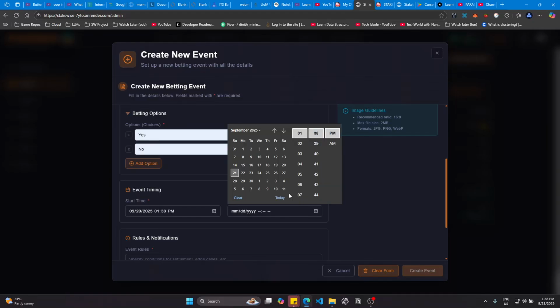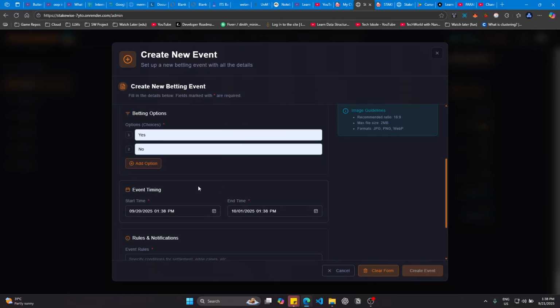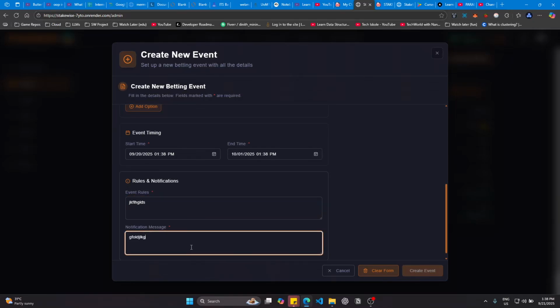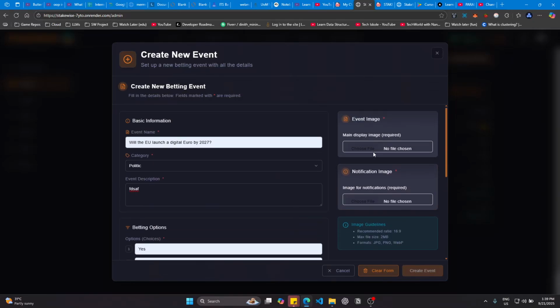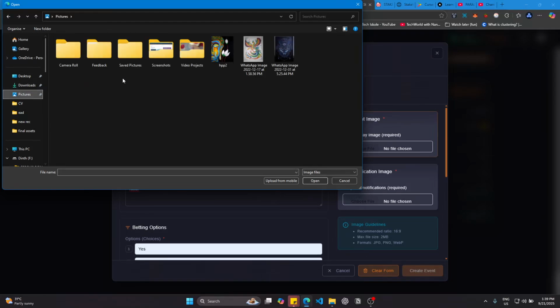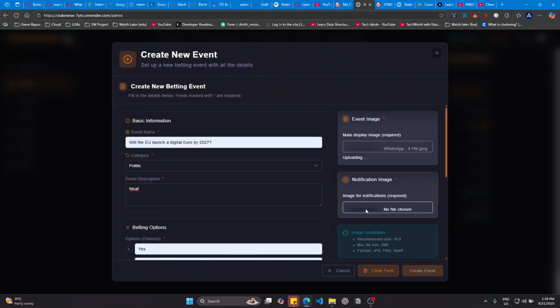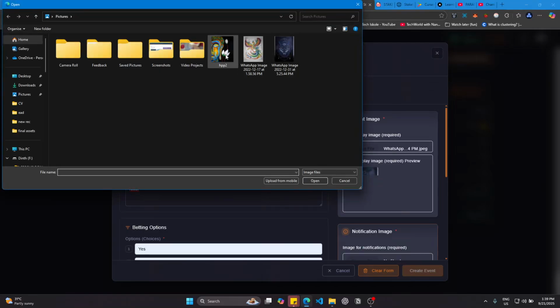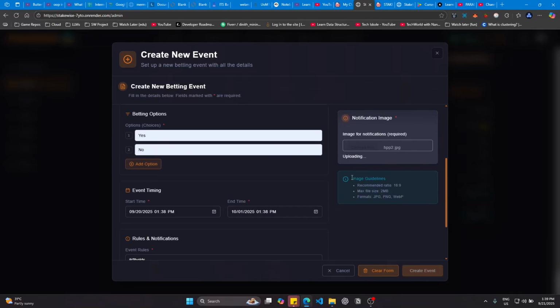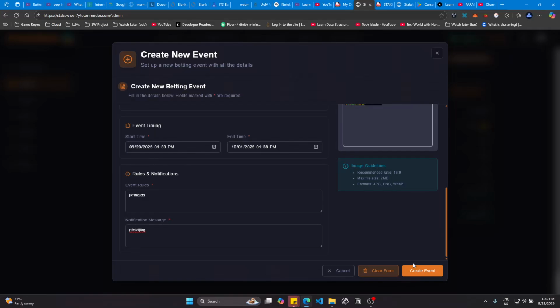So for example, I'll say like this. And for rules and notification, we can add some rules and notifications. And also we can add the event image. For example, I'll just add this for now. These get saved in the Cloudinary CDN, so it's really fast compared to other saving methods. After that, we can create the event.